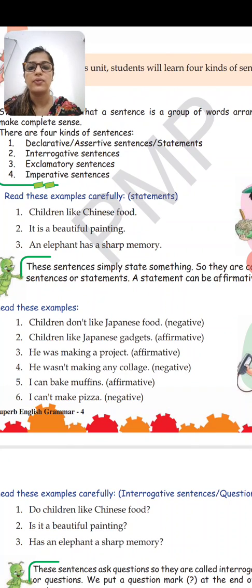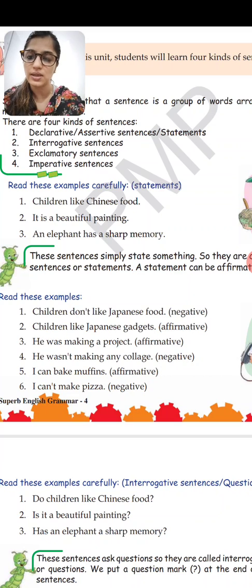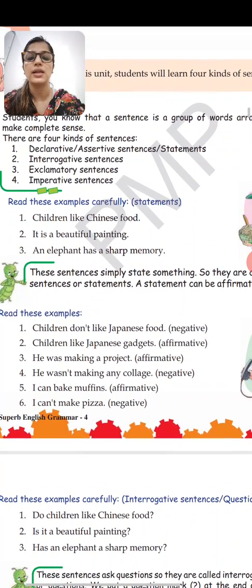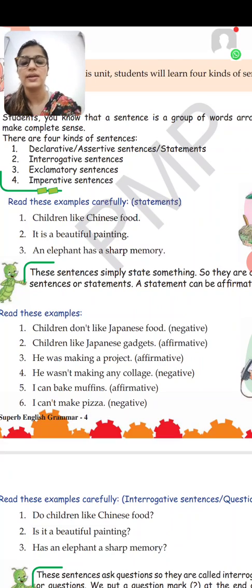Read the examples carefully. Now here there are statements. First is, children like Chinese food. So this is a basic statement. Children are liking Chinese food, which is a normal statement. So it is the first kind of sentence, a declarative or assertive sentence. It is a beautiful painting. An elephant has a sharp memory. These are normal sentences. They don't have any question or any exclamation mark. So it is an assertive or declarative sentence.